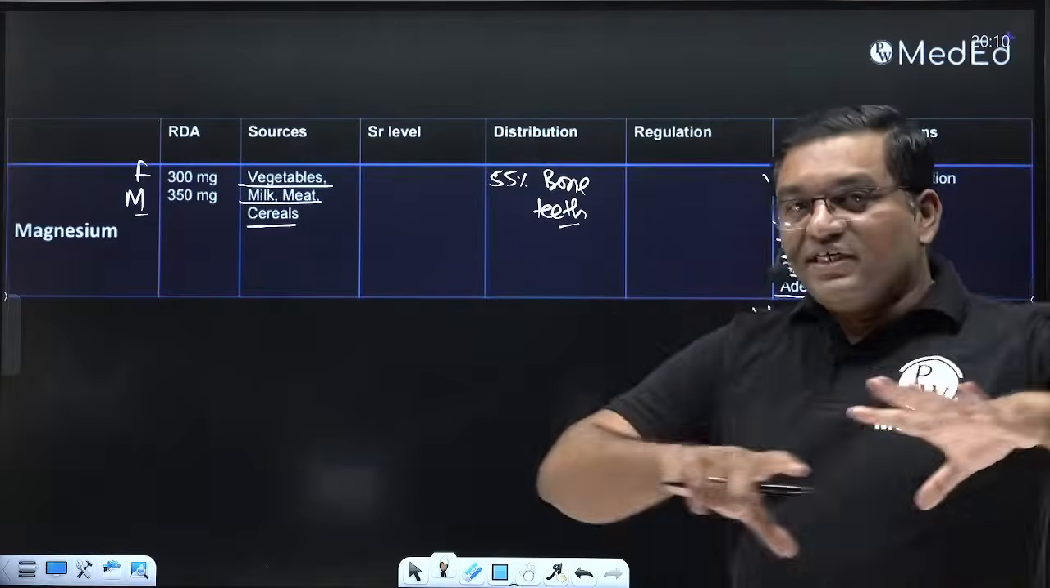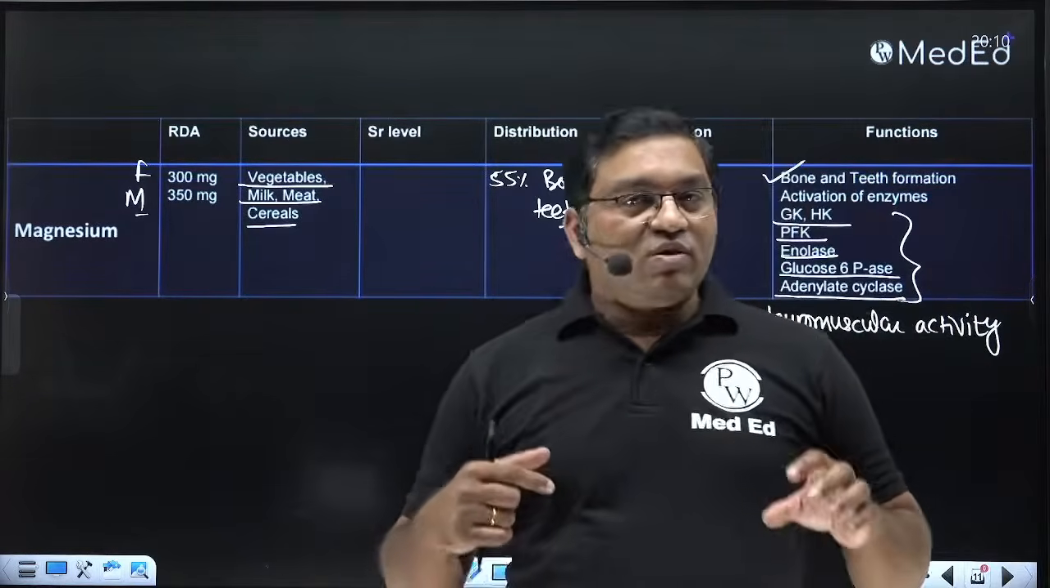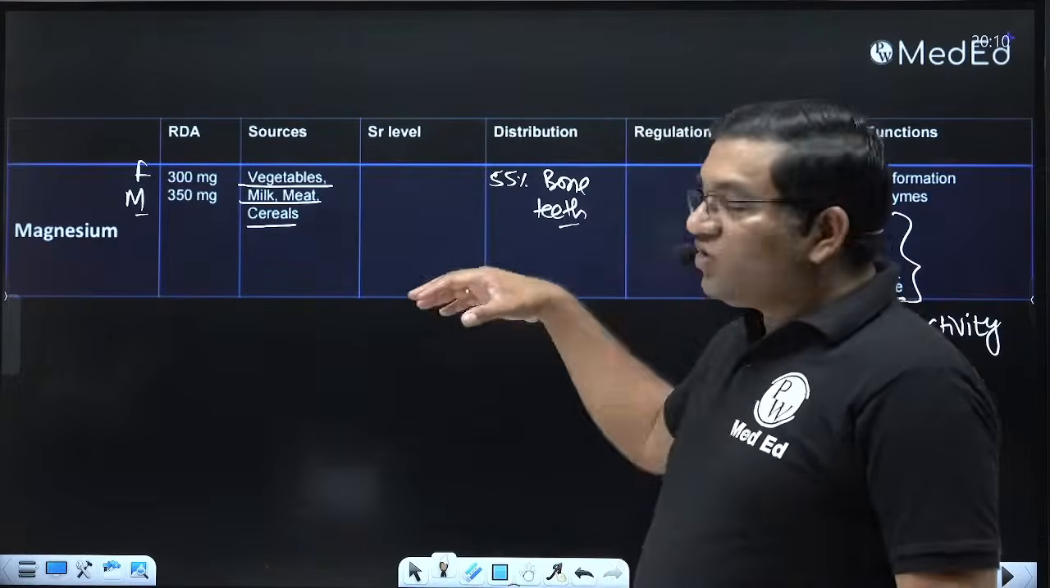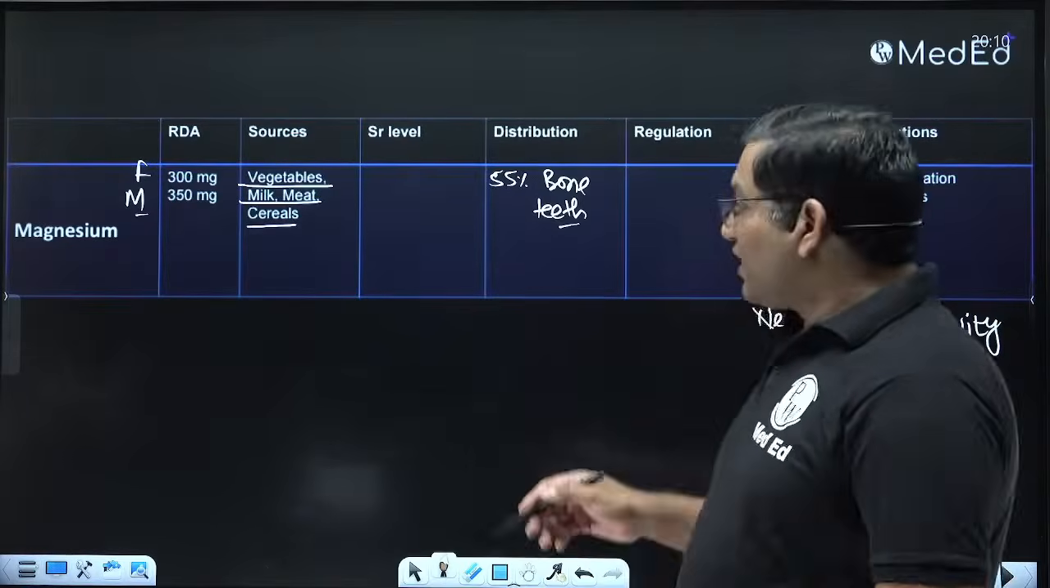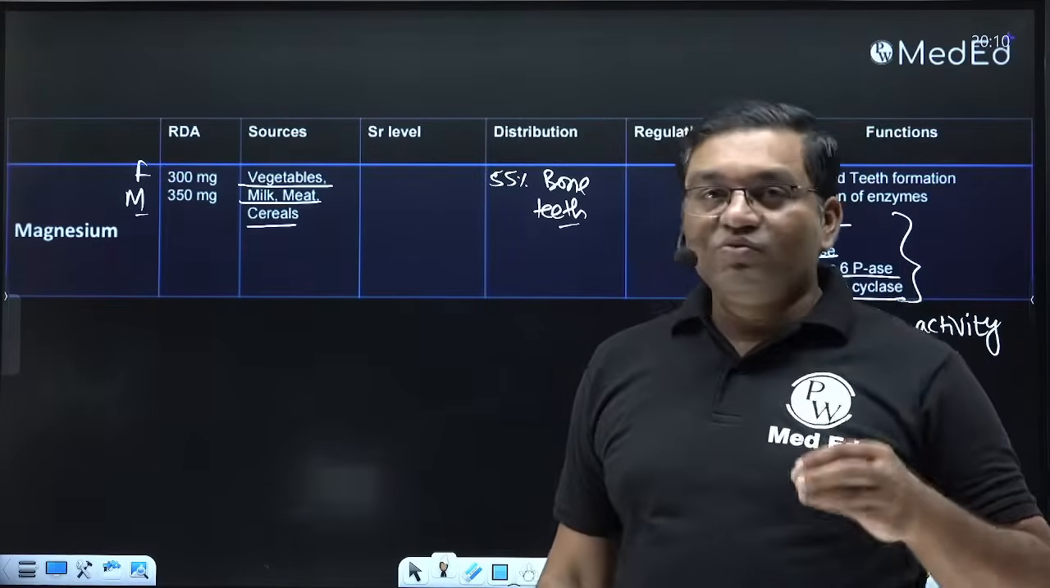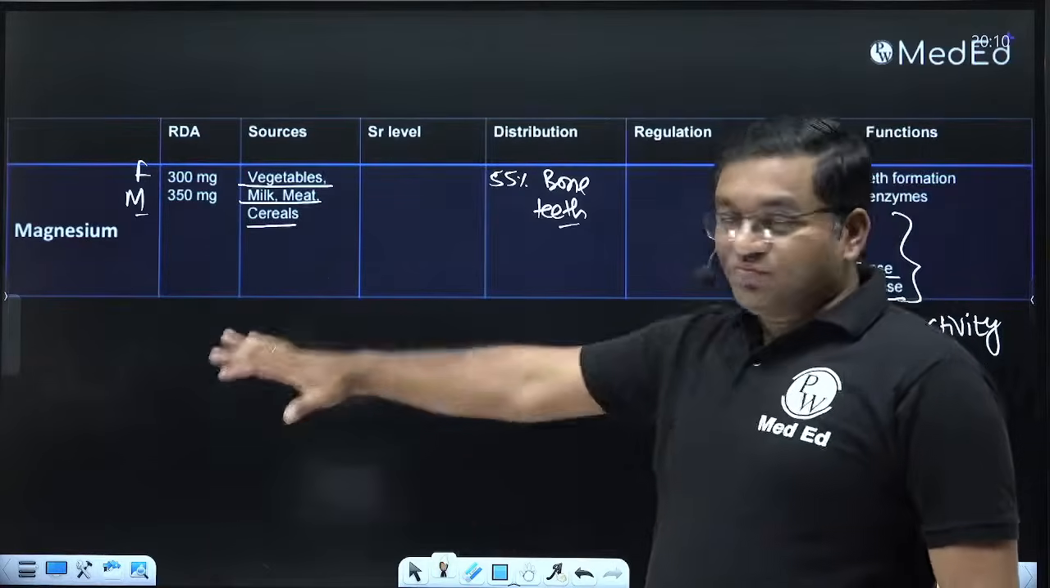It is widely distributed, so deficiency manifestations are rare. If there is deficiency of magnesium, it can manifest along with calcium and phosphorus. Deficiency manifestations can be spasm or neuromuscular irritability. Okay.